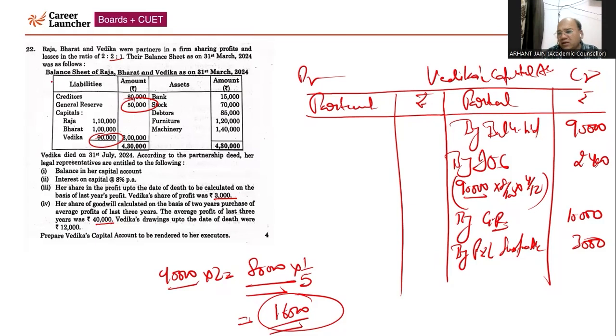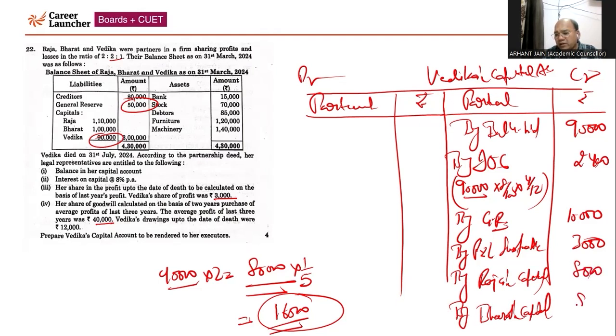So in this case, the other partners, Raja and Bharat, their old PSR is 2:2. So there is no case in which they are acquiring how much share of Vedika, that is, no information is given. So they will be gaining in the same ratio, that is 2:2, nothing but 1:1. So by Raja's capital by Bharat's capital, that will come 8,000, 8,000.